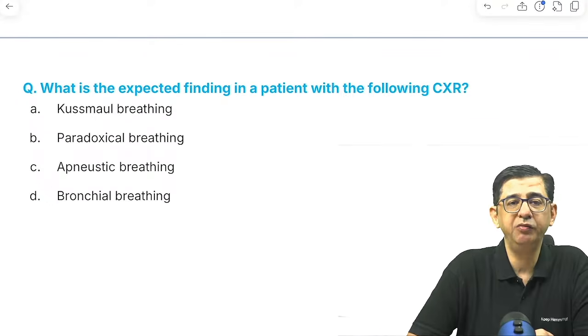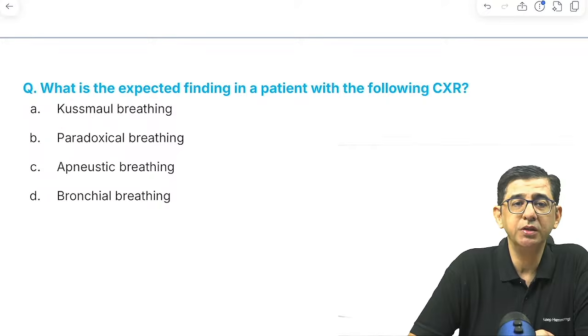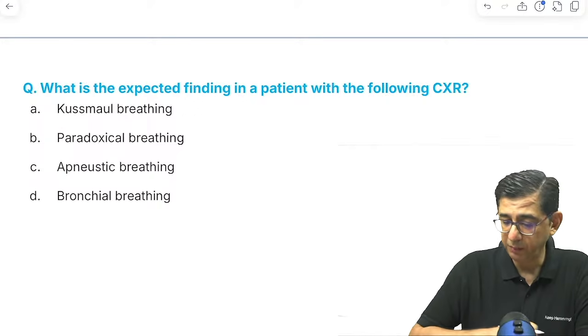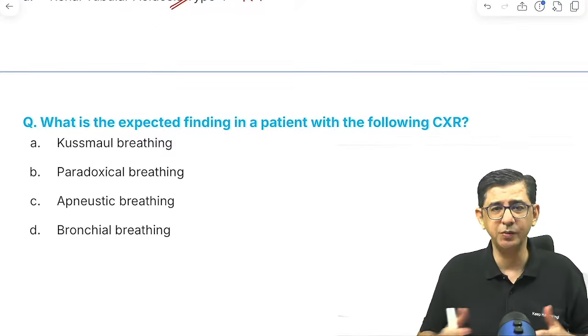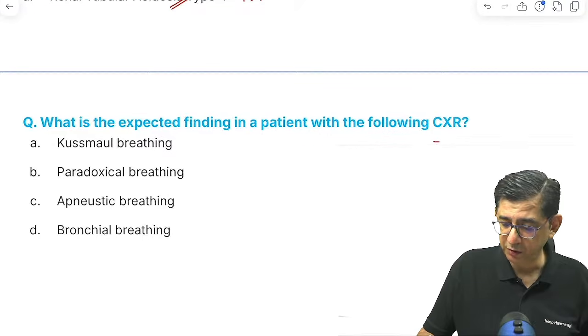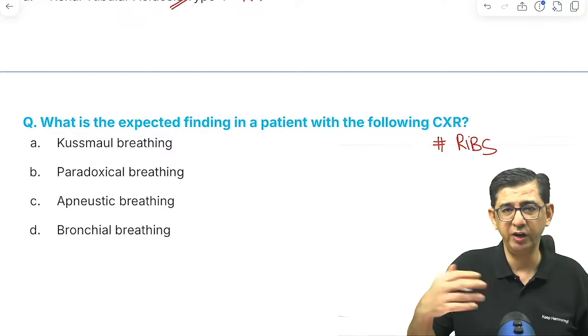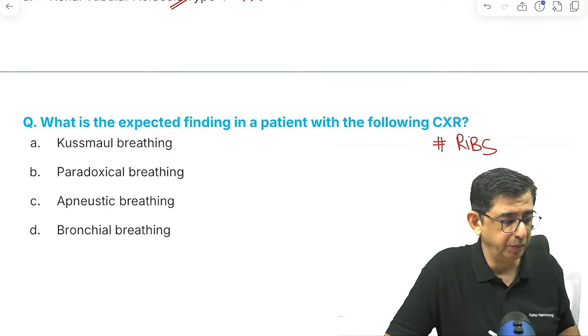What is the expected finding in a patient with the following chest x-ray? Okay, so I think we are missing the image in this case. I'll explain this. The chest x-ray in this patient was showing fracture of multiple ribs. I think I missed the image here, maybe while I was converting the PDF, and it did not come.